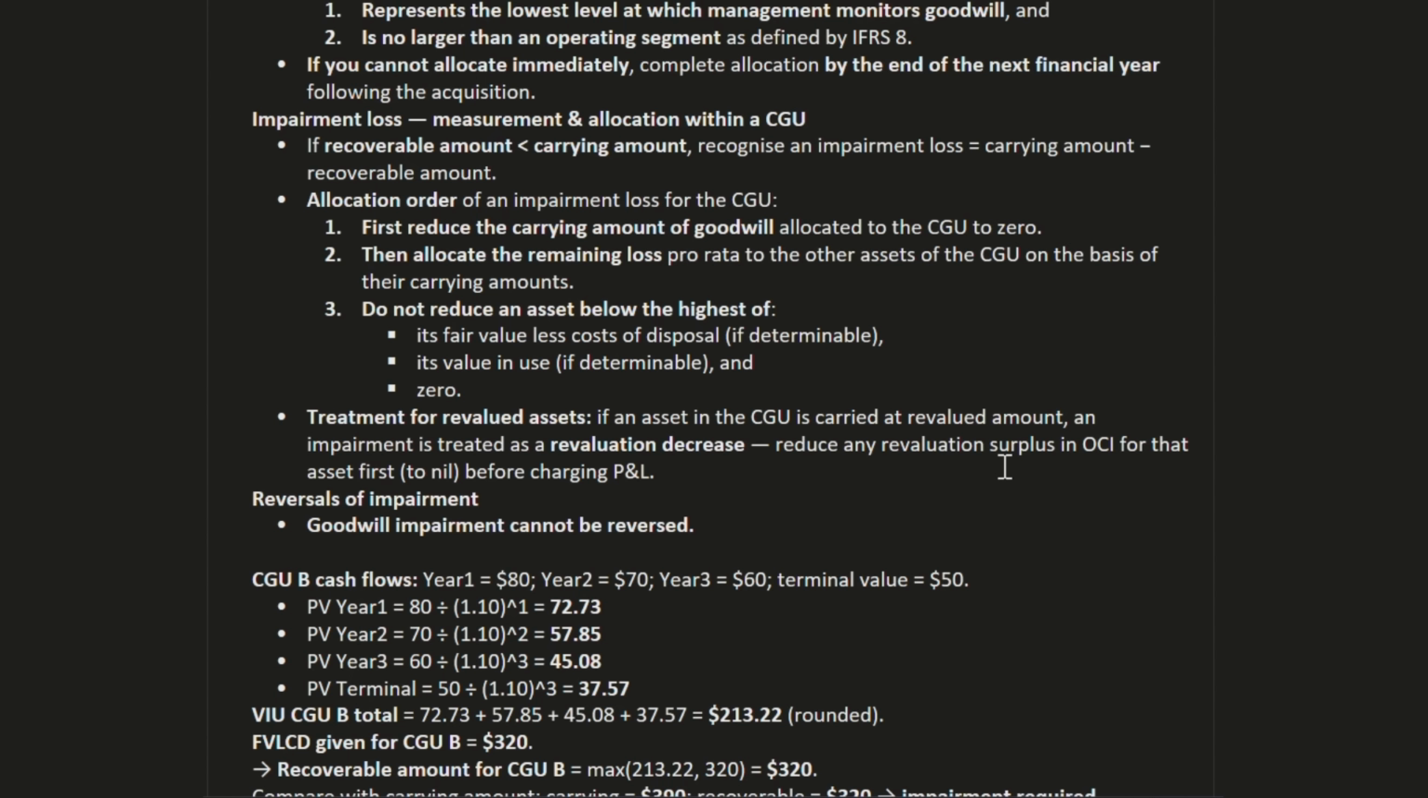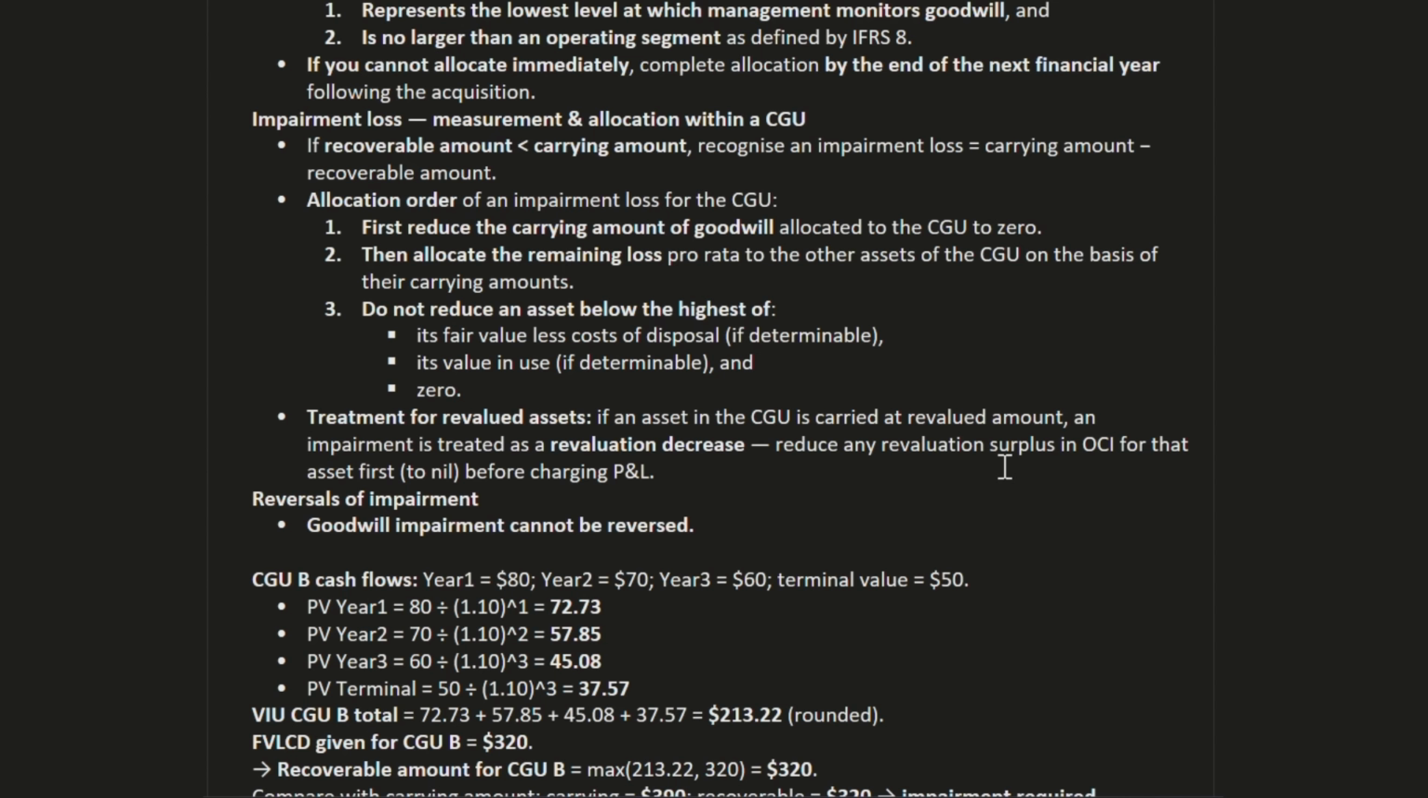Do not reduce an asset below the highest of its fair value less cost to sell determinable, its value in use determinable, and 0. So this is the maximum limit. We cannot reduce it below the higher of these.